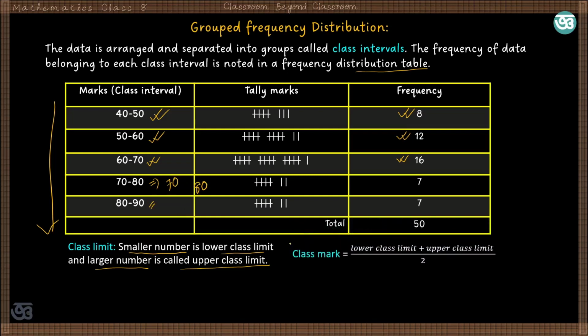Another important term is class mark. Class mark is equal to lower class limit plus upper class limit divided by 2. So for the class interval 40 to 50, the class mark will be equal to 40 plus 50 divided by 2, and this is equal to 45. So 45 is the class mark for this class interval.